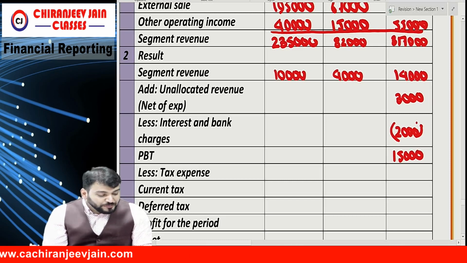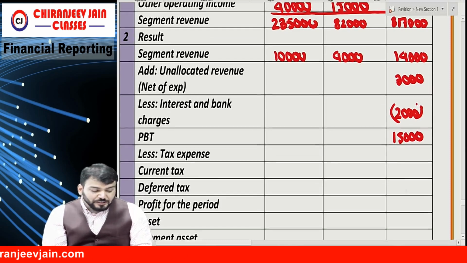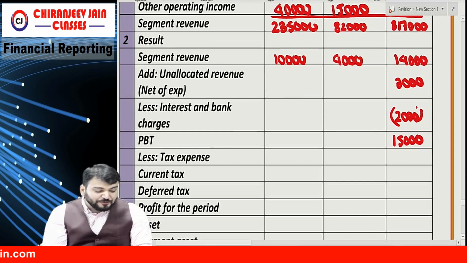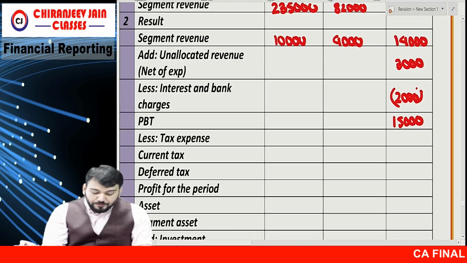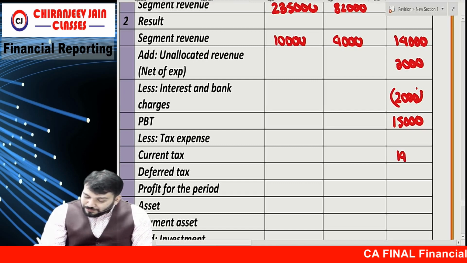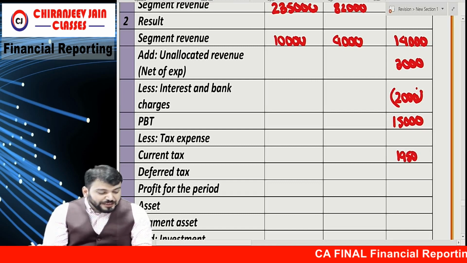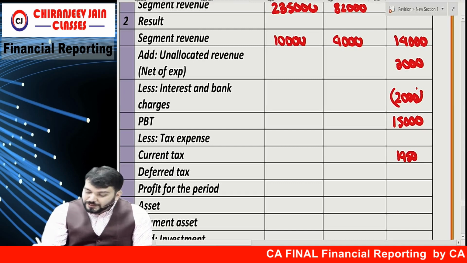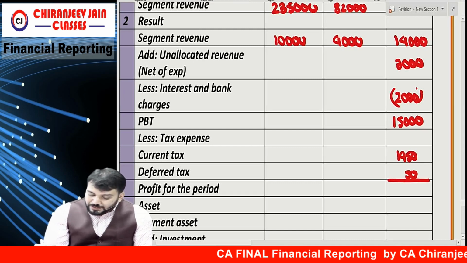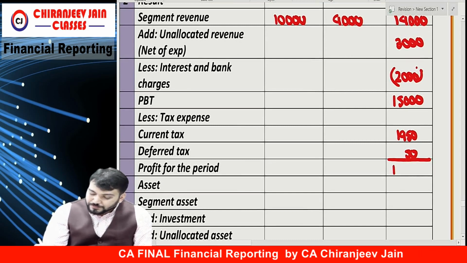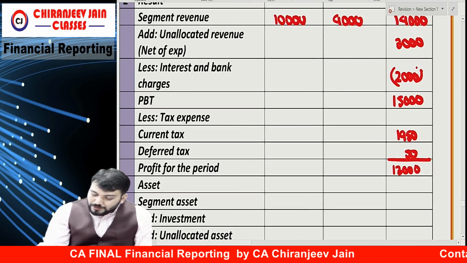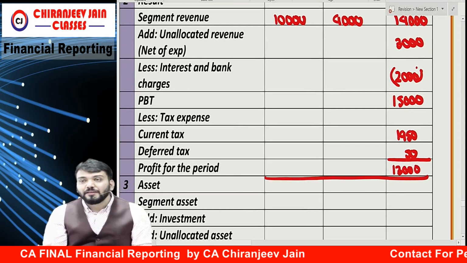15,000. From this we will deduct what? Tax expense. So you can add current tax and deferred tax separately. Current tax is what? 1,950. And deferred tax is what? 50. So what is profit for the period? Profit for the period becomes 13,000. This will be reconciled with the SOPL.